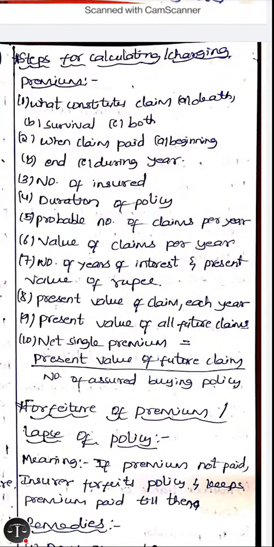Probable number of claims per year, then value of claims per year, number of years of interest and present value of rupee, present value of claim each year, present value of all future claims. Then there is also a formula: net single premium is equal to present value of future claims divided by the number of assured buying the policy. So it basically means that if the insured are more, if the people taking the policy are more, then the premium cost will be less.